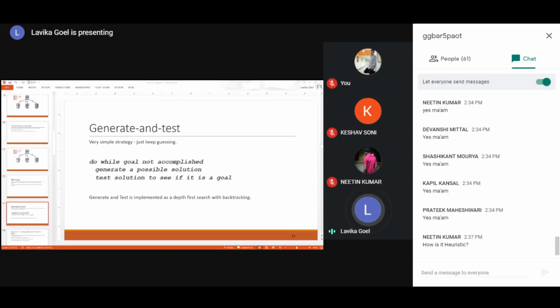But actually, in generate and test, there are some heuristics which are applied to generate the moves. But that is not very popular, and practically nobody says that.